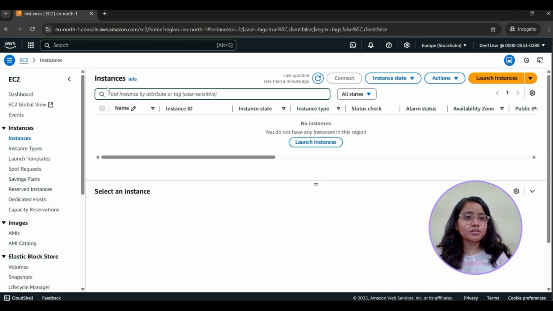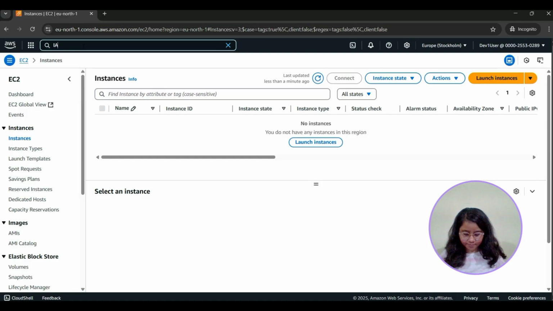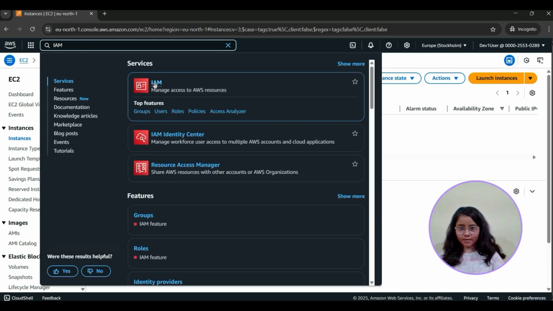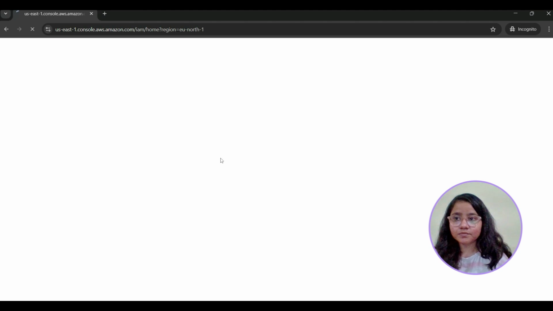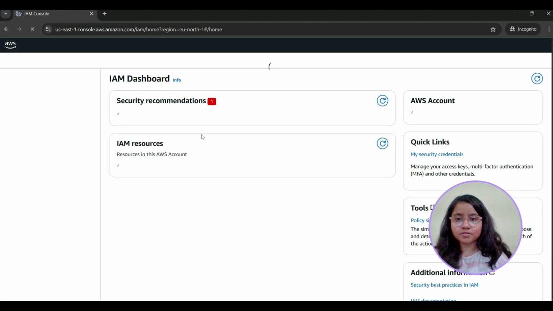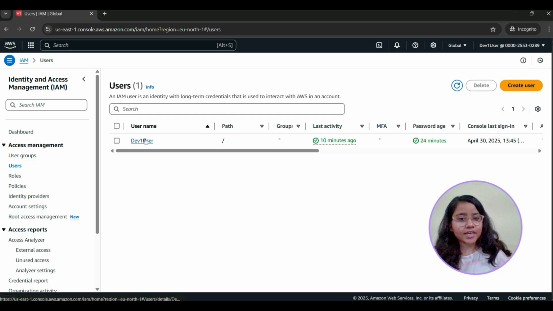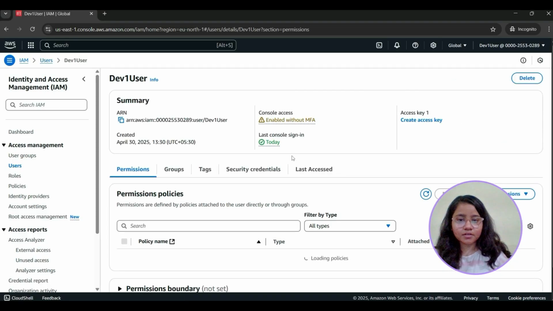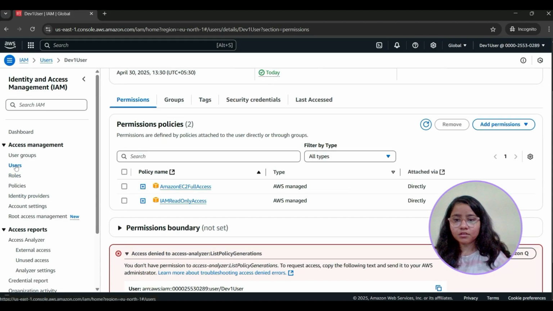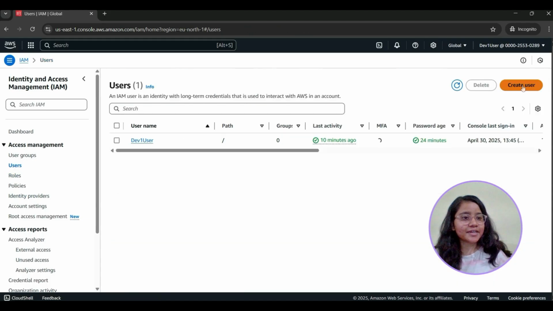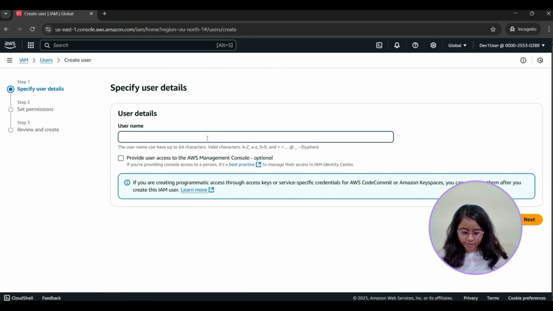Now I have also attached the IAM read only policy. Go to the IAM. Click on the user. See, we can see the Dev1 user here. Now I will add another user. Give the name Dev2 user.